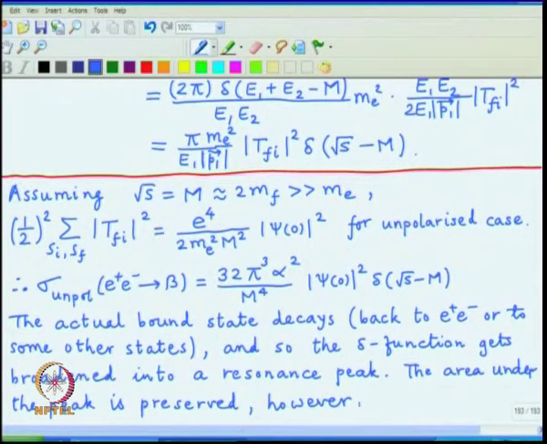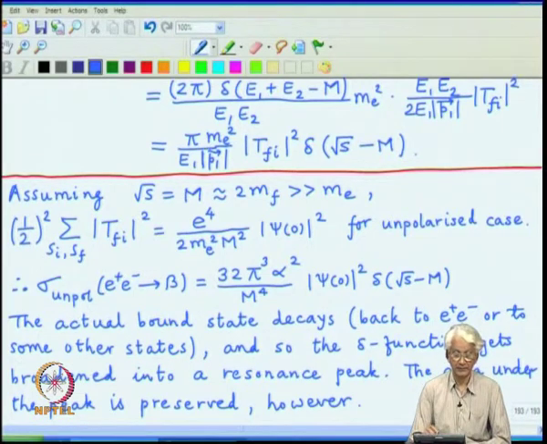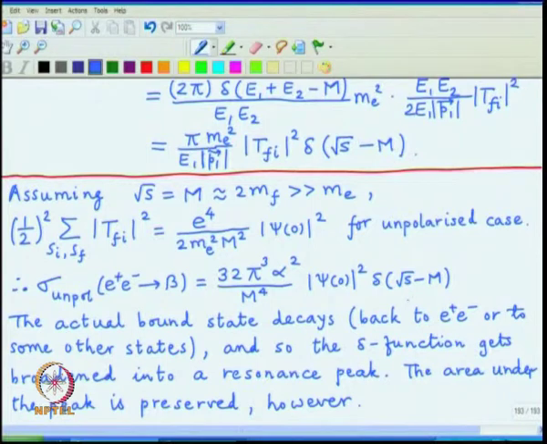So the quantity which we calculated represents the area under this particular resonance peak. We just have to find out the shape of the curve explicitly if we want to compare these numbers to experiments.